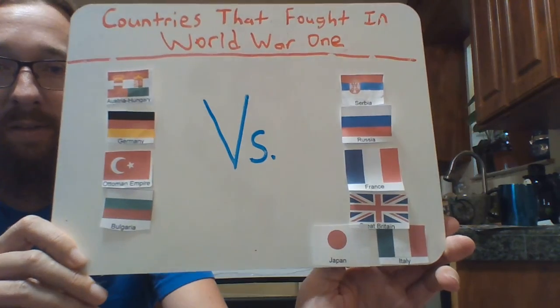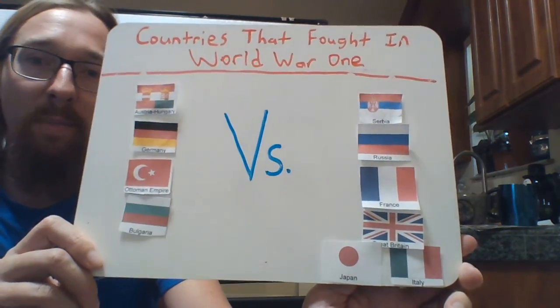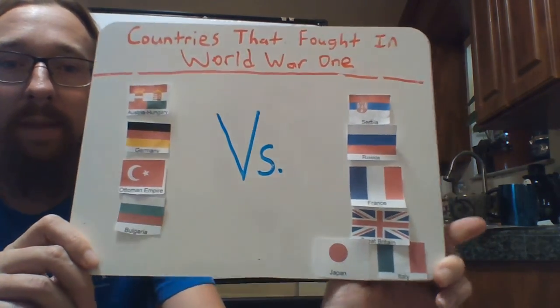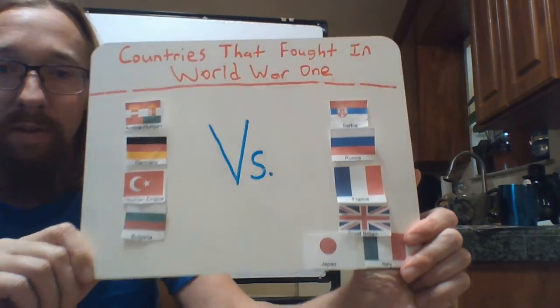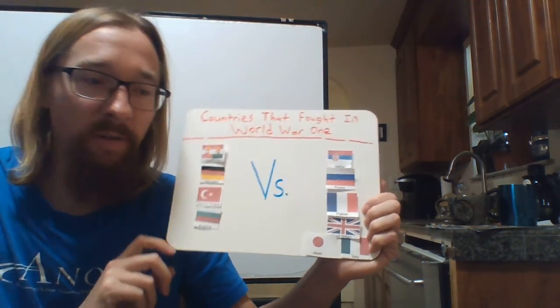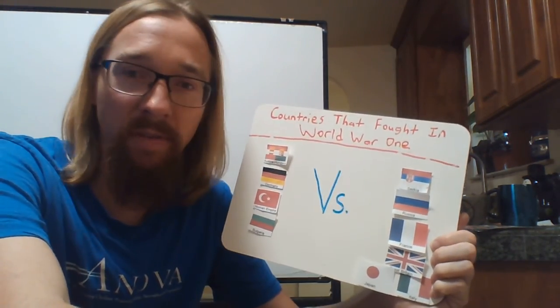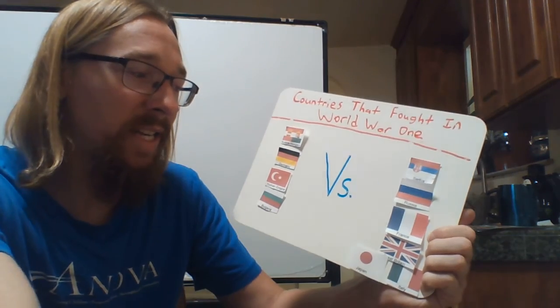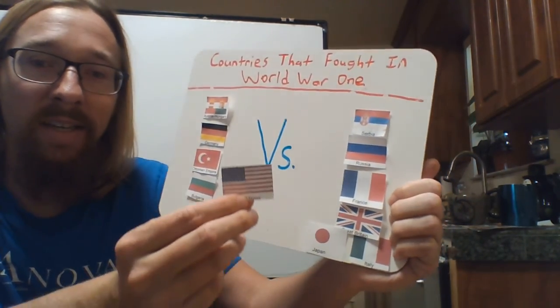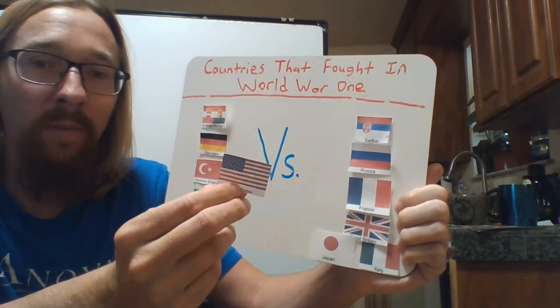As you can see, this is a pretty significant number of countries that were going to war with each other. Now, later on, a different country would come in, and you're very familiar with this country because you lived there. So in 1917, the United States decided to join the war.